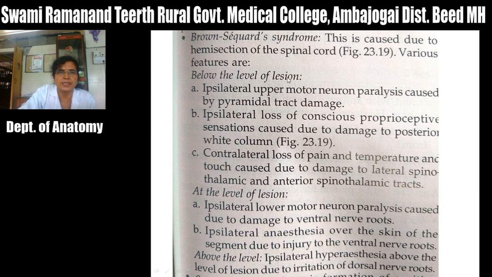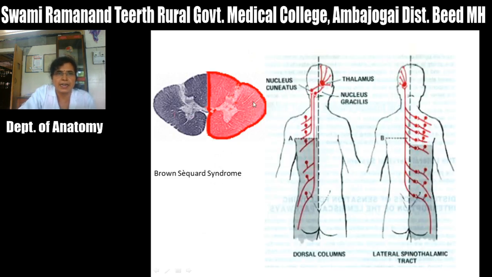Below the level of lesion there is ipsilateral upper motor neuron paralysis caused by pyramidal tract damage, because in this lateral funiculus there is the lateral corticospinal tract, and as there is damage to the lateral corticospinal tract, that leads to paralysis of the voluntary muscles on the same side.